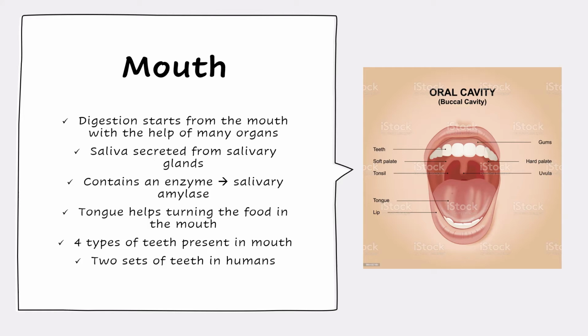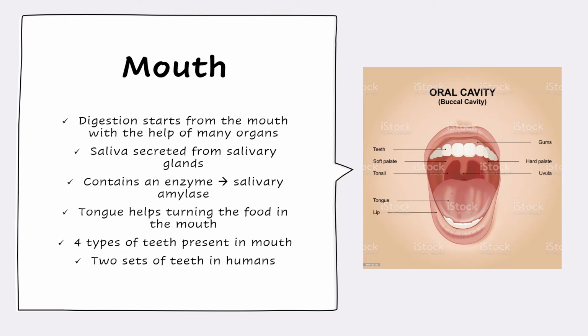The salivary glands present in the mouth produce saliva. It contains an enzyme called salivary amylase. Salivary amylase acts on the starch present in the food and breaks it down to simple sugars.